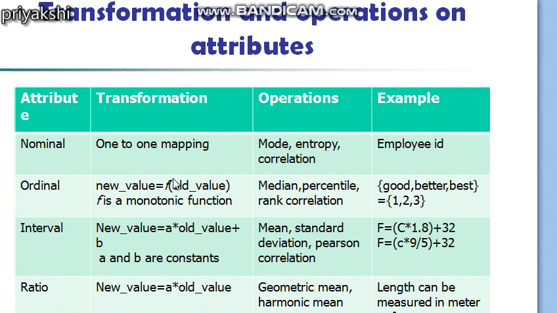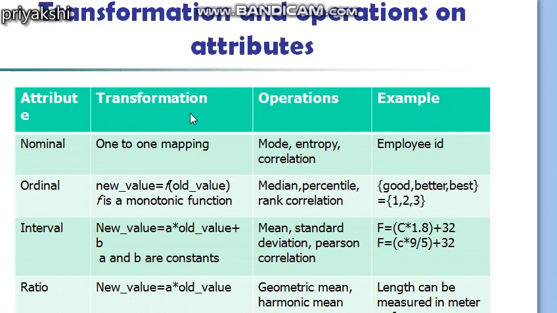Okay, next, the statistical operations that make sense for a particular type of attribute are those that will yield the same result when the attribute is transformed using a transformation that preserves the attribute's meaning. So whenever you use a transformation function for a particular attribute, the transformation function will preserve the attribute's meaning. The new value after transforming will have all the qualities of the previous attribute.